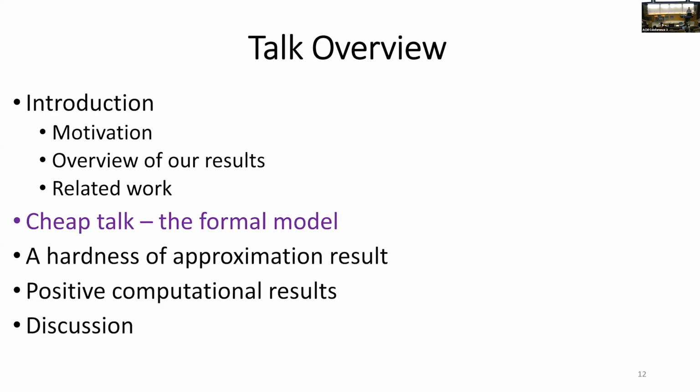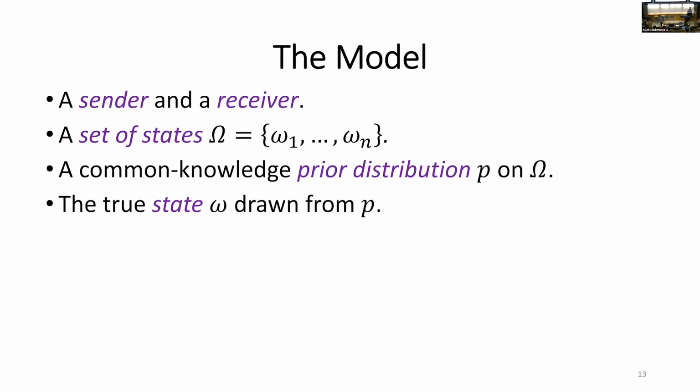Now let's introduce the formal mathematical model for the cheap talk game. So we have two strategic players, the sender and the receiver. We also have n states denoted by omega 1 to omega n. And the set of states is equipped with some common knowledge prior distribution that we denote by P. The true state of nature, denoted by omega, is drawn from this prior distribution P.